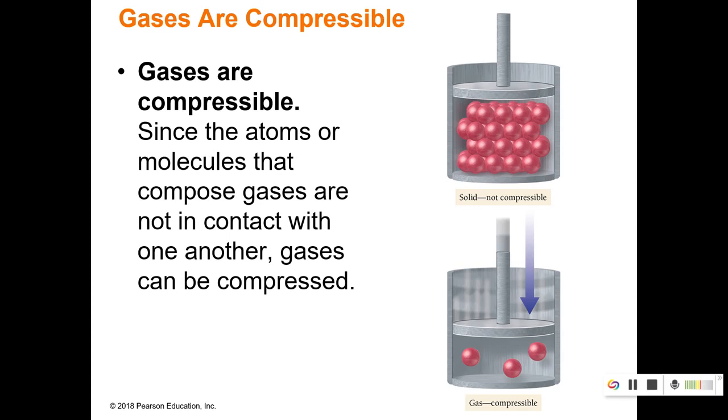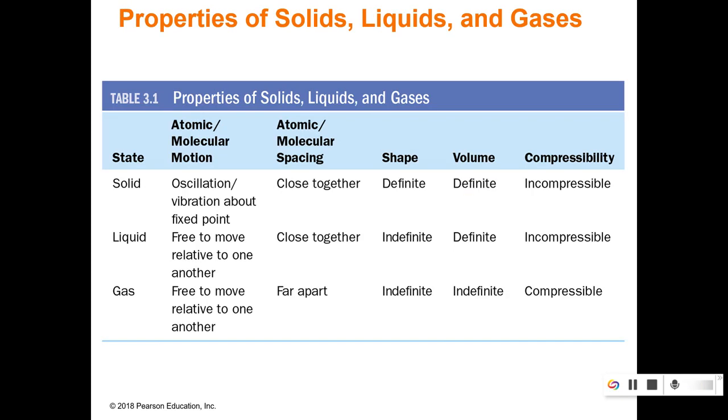So gases are compressible. Here's an image of a piston. Notice the bottom one has that gas and it's got a lot of space to squish it down. But that solid at the top, there's not a whole lot of space, so you cannot compress that. This is just a table showing you everything. So if you need something to make sure you have printed, this is what I'd look at.